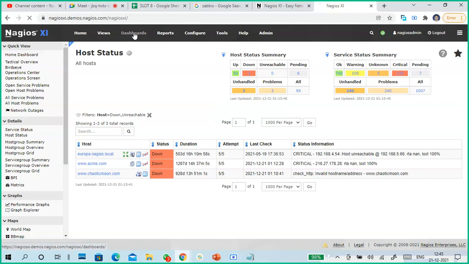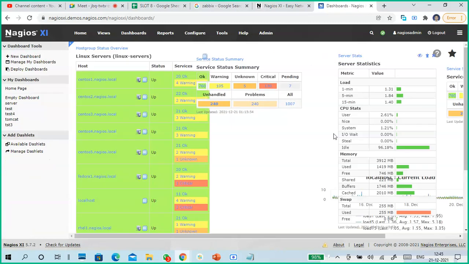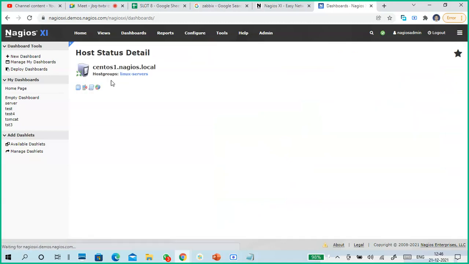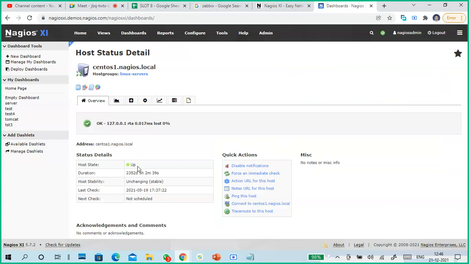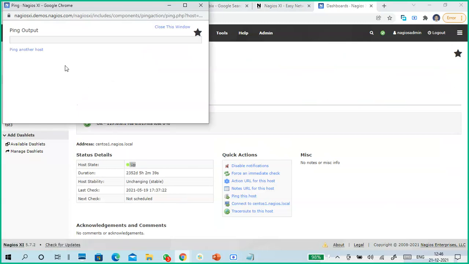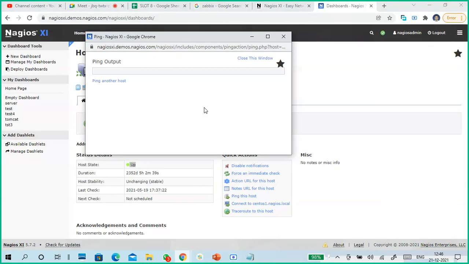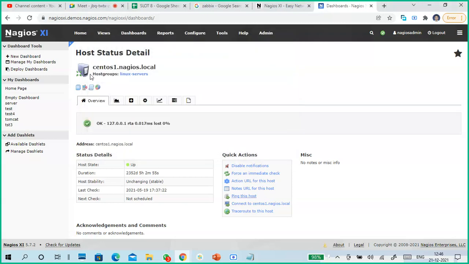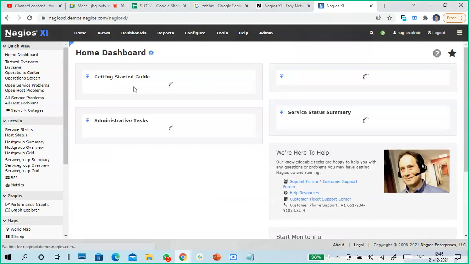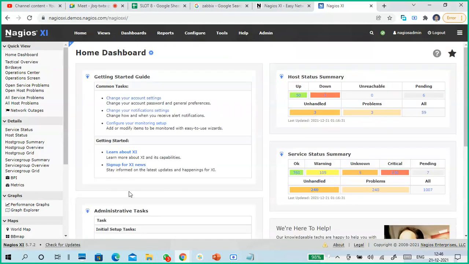Okay, and this is about your dashboards. Here is a dashboard. See, there are some servers where some issues are there. Okay, you have to go through it once, even if you don't understand, no problem. There is a warning generated in this server, so what is that warning? It is up. Okay, and I want to test whether it is up or not, so I'm trying to ping it. Or maybe I want to connect remotely. Okay, I want to see where it is located, like that I can do it. And you can customize this dashboard also.